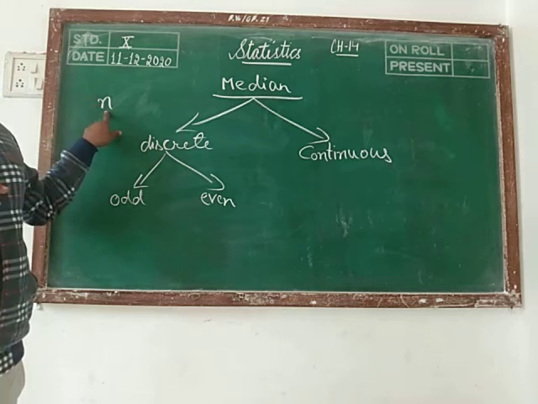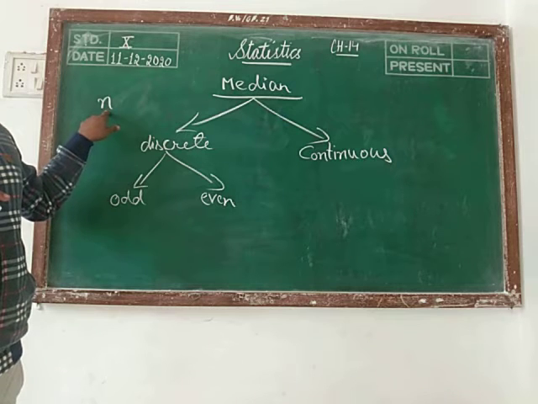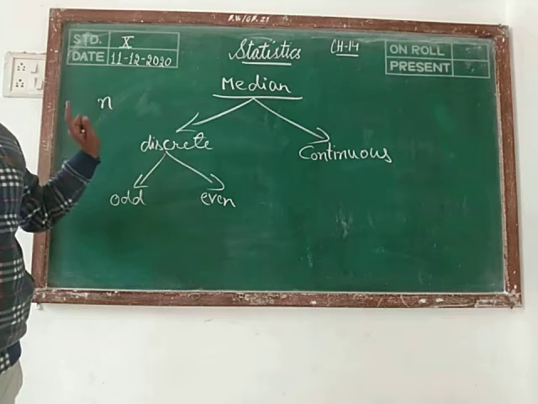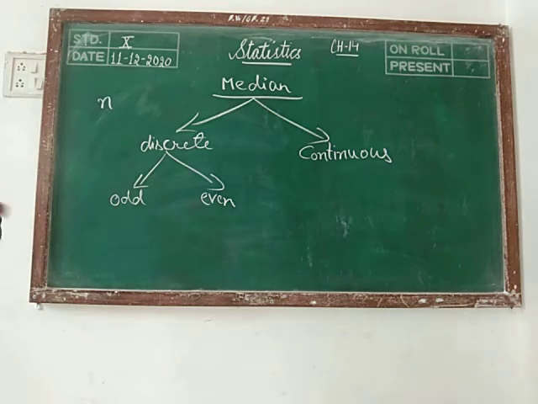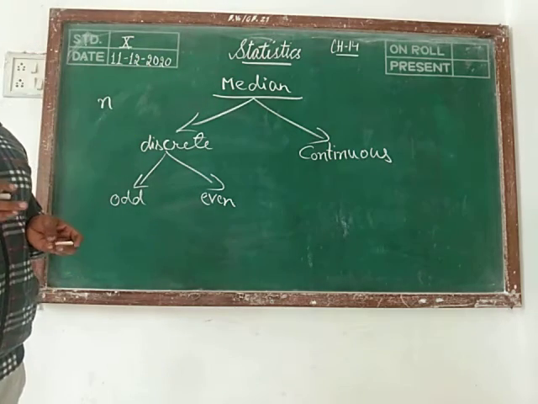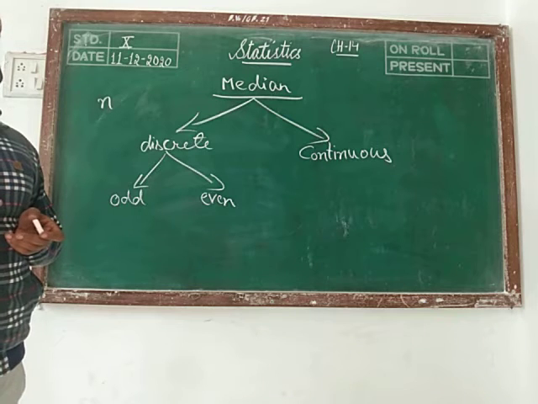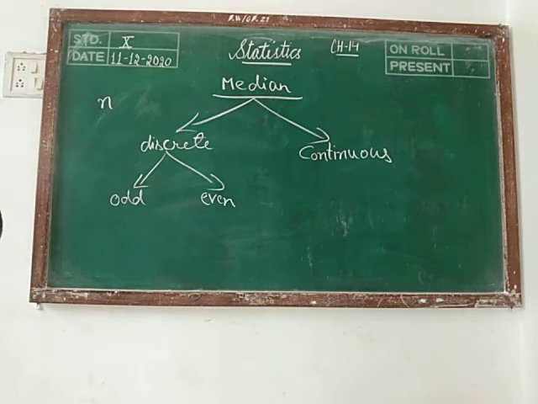N is the number of observations, and if the number of observations is odd, then what do you mean by an odd number? Numbers which are not divisible by 2. The numbers which are divisible by 2 we call even. Odd and even is clear to all.